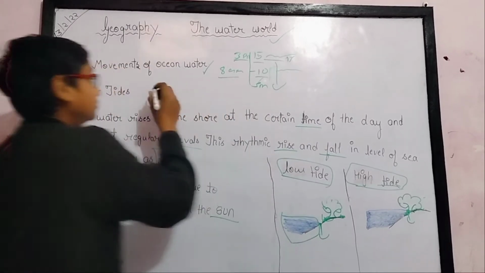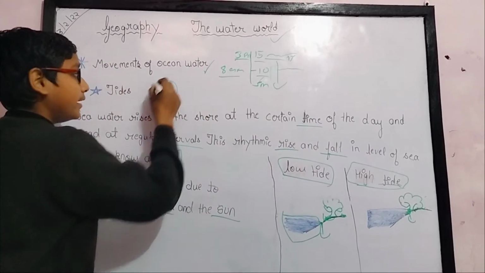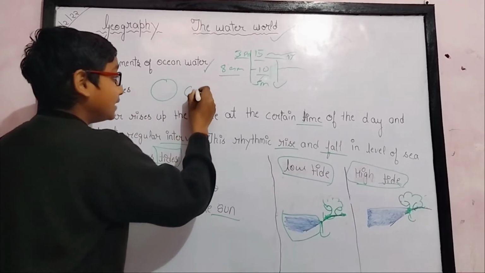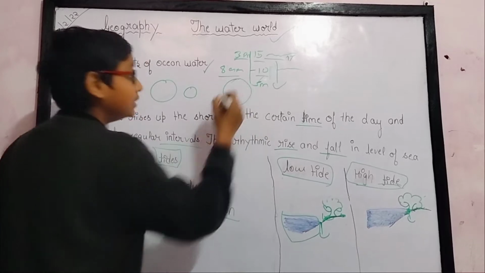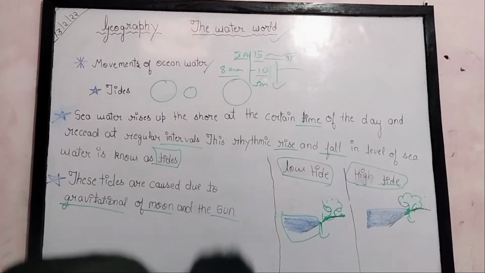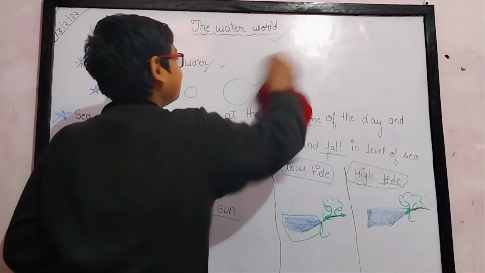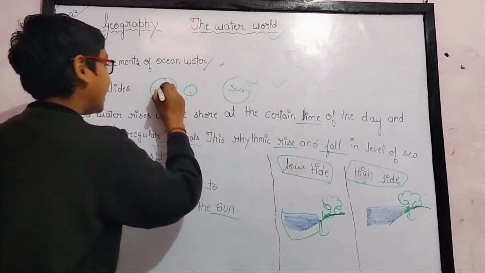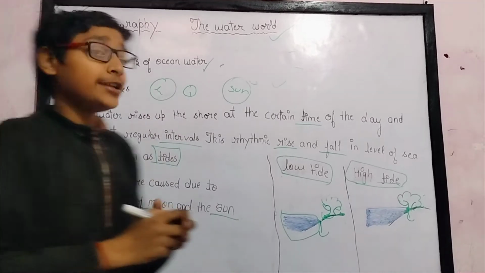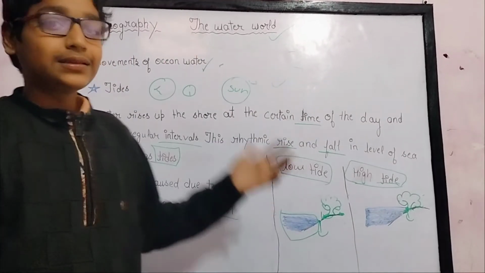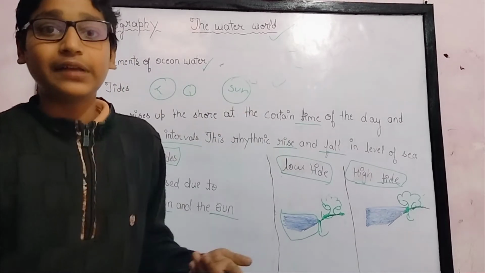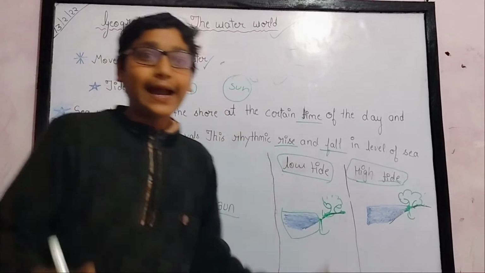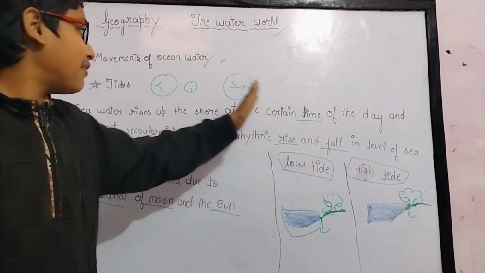I will explain. Suppose this is the earth, this is the moon, and this is the sun. Once again, this is the sun, moon and earth. As you know, the sun and moon have their own gravitational force which pulls the earth towards them, but the earth is still at its place because of the sun's gravitational force.